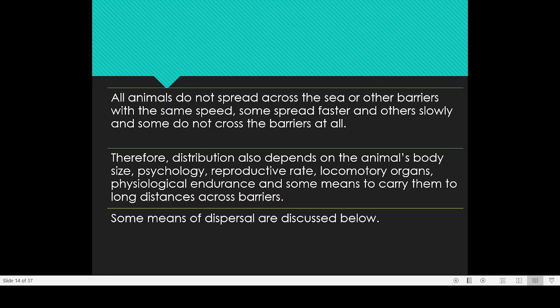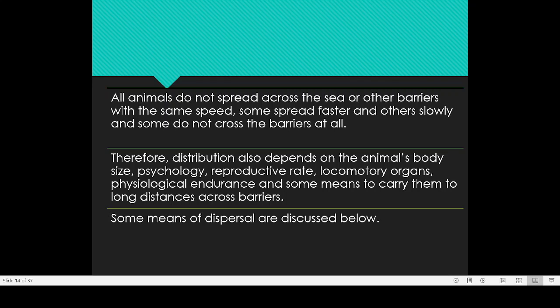One factor is the body size of the animal. If the animal is stronger or physiologically more healthy, and there is another factor called metabolic rate. Some animals will be having higher metabolic rate, so they will be able to move faster. And some animals will be having stronger, more powerful locomotory organs. For example, birds possessing good flying ability and strong feathers can easily move from one part to another part very easily.